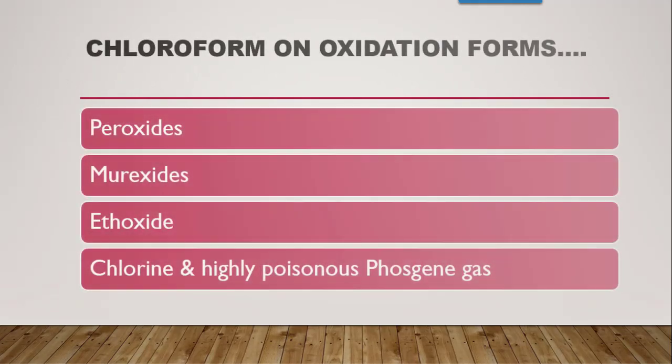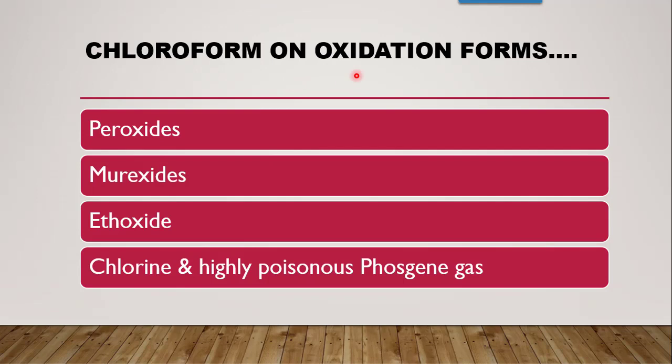Next question is chloroform on oxidation forms. Now chloroform, according to the stability and storage, we have seen that when it is exposed to air and light, it undergoes oxidation and it forms chlorine and phosgene gas.